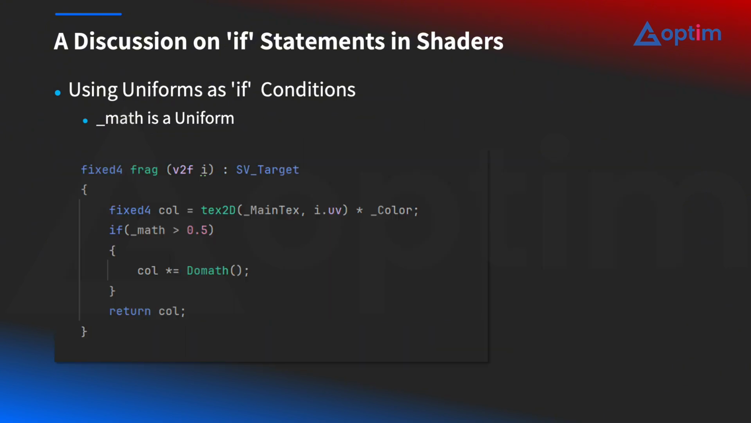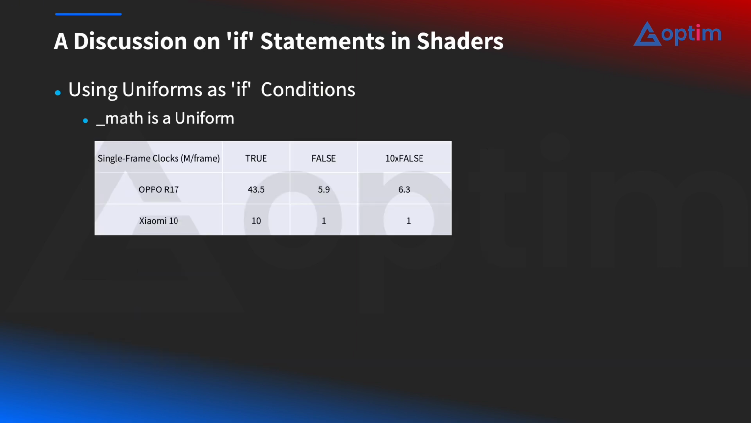So we created a very simple test. We wrote a shader and defined a uniform variable called _math. This uniform variable was used as the condition for an if statement. If the condition evaluated to true, the shader would execute a very expensive mathematical calculation. If the condition evaluated to false, that calculation would be skipped entirely. The variable _math was a uniform variable. The results were very interesting.